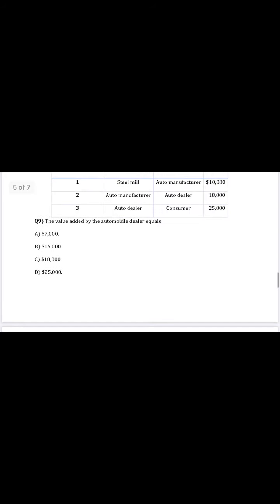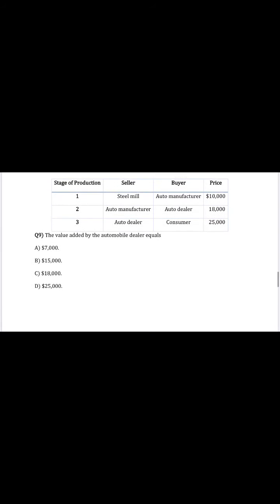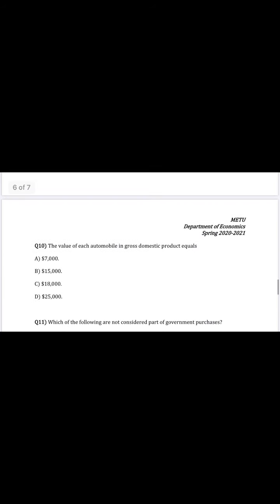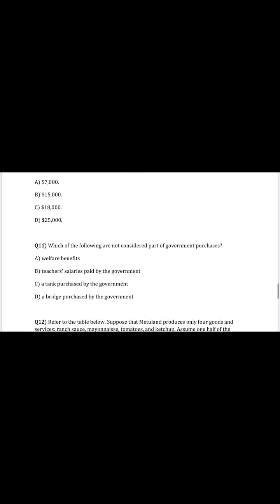Question 10. The value of each automobile in gross domestic product equals. So it asks us the value of the final good. We look and try to determine which is the final good. A final good is the good that is consumed by the consumer. So the auto dealer sells the final good, which is valued at $25,000. The answer is D.